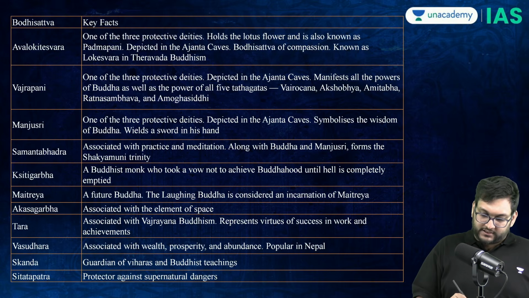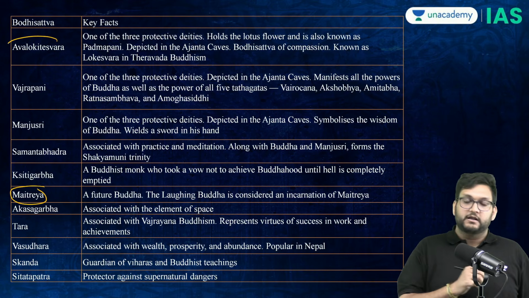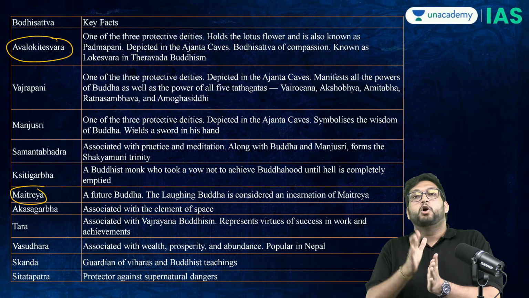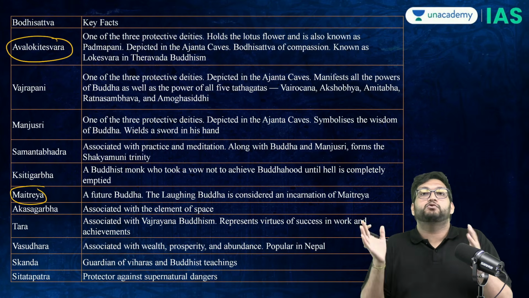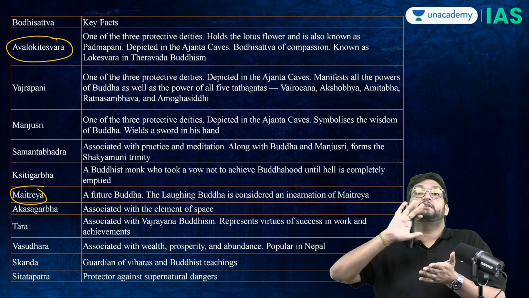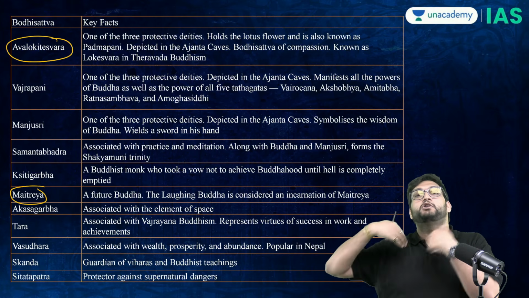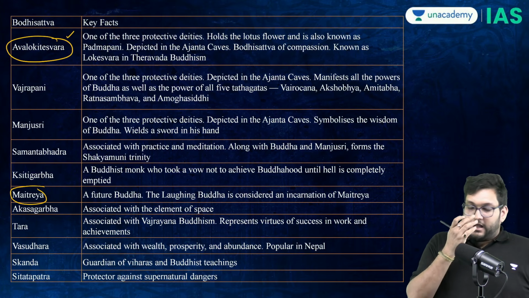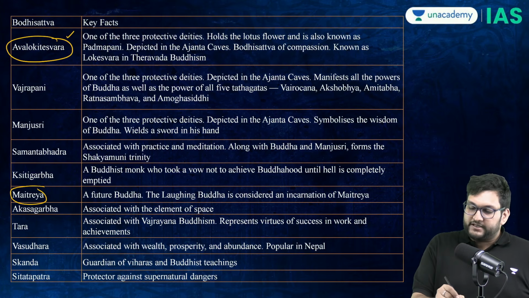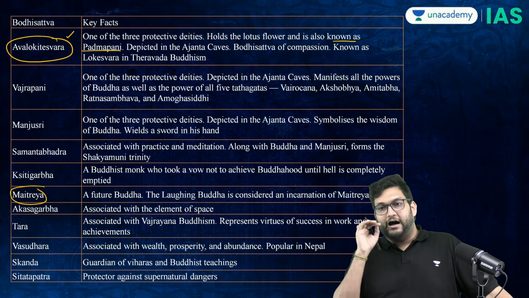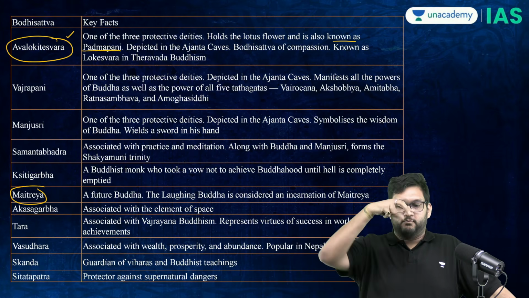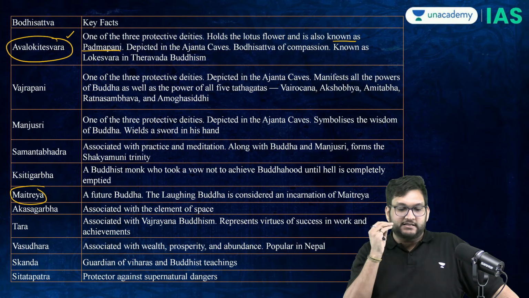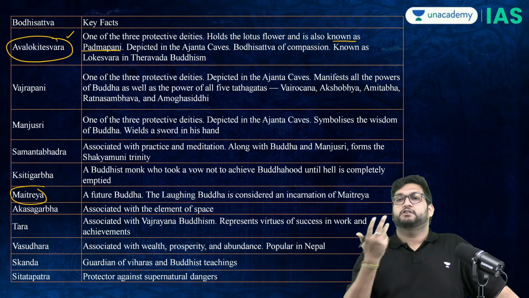UPSC has already asked a question out of Maitreyi and Avalokeshwar. These men and women are nothing but monks who stayed back, compassionate beings who stayed back, delayed their enlightenment, delayed their parinibbana, so that you and me could get something out of life. So they are the compassionate one. So Avalokeshwar is called Bodhisattva Padampani, and out of the three protective deities is the principal one, Buddha, along with three subsidiary gods. First is Avalokeshwar. He is the compassionate being. He is the compassion of Buddha.